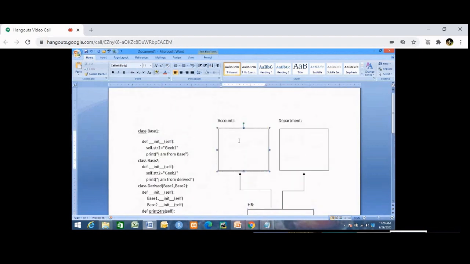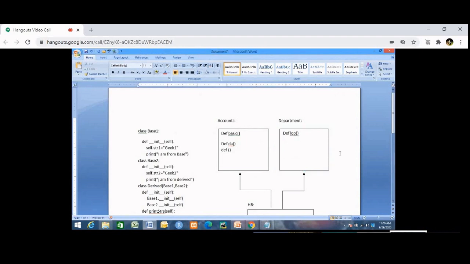Now, in the accounts class, there are methods called basic, DA and HRA. And in the department class, there is a method to define loss of pay.